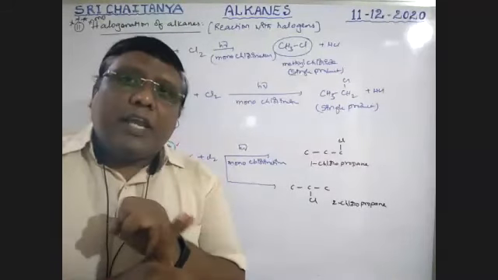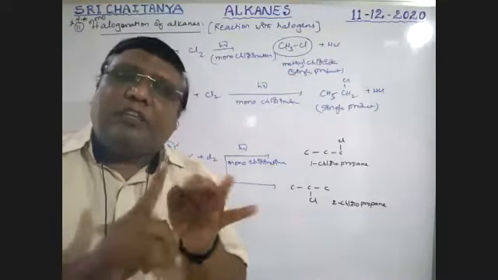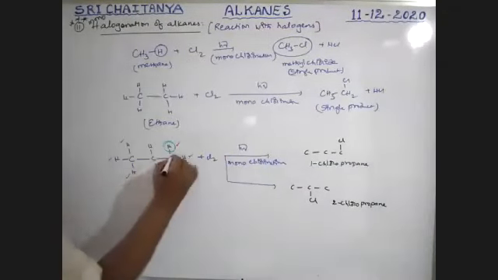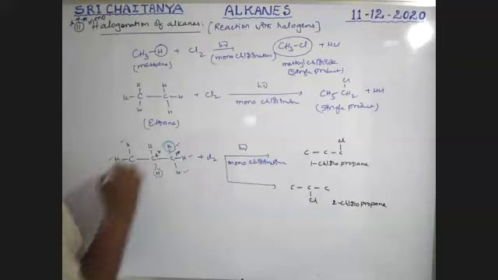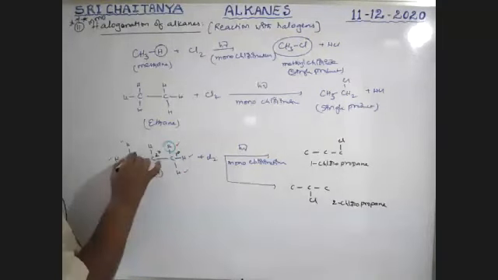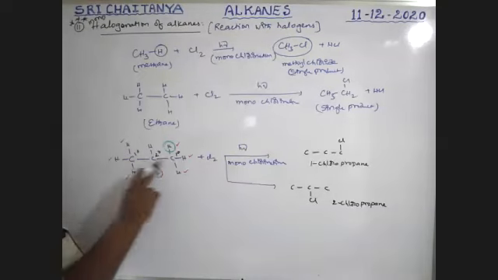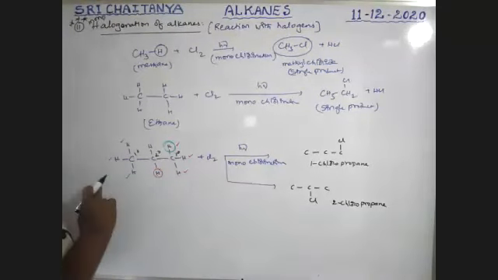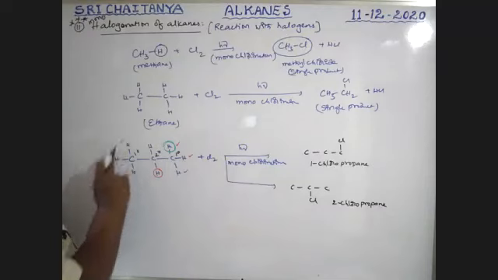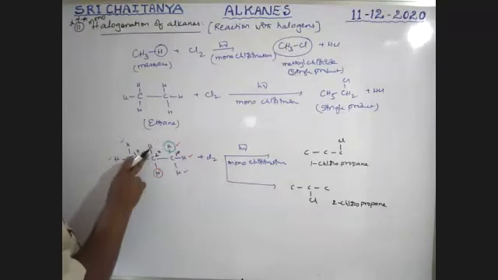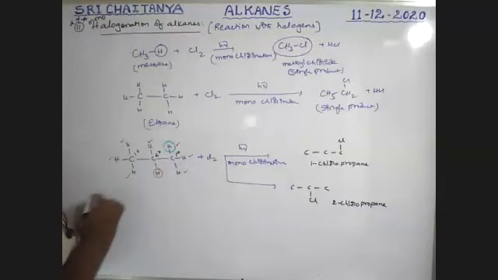Tertiary hydrogen is more reactive than secondary, and that is more reactive than primary. So see, boys, this carbon is a primary carbon, this carbon is a secondary carbon, and this one is also primary. Replacement of any one of these 6 hydrogens is difficult when compared to this one, because this is a secondary hydrogen.